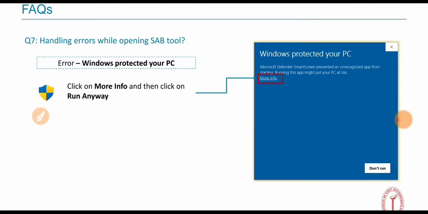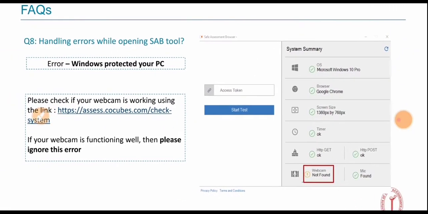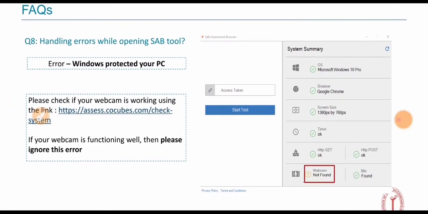Like this error. Next is question number 8: handling errors while opening the SAP tool. Please ensure the webcam works. No need to worry about that. If your webcam is functioning well, then please ignore this error. That is the institute's step for question number 8, frequently asked by students.